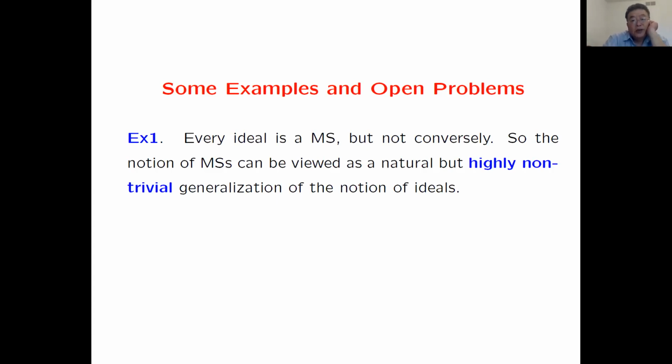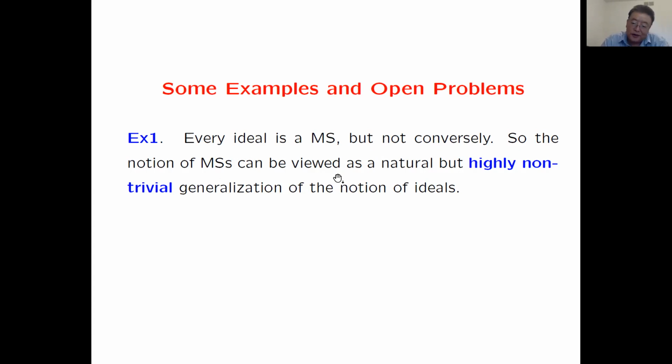So now next, let's look at some examples and open problems. First, from the definition, we can see easily that every ideal is a Mathieu subspace, but not conversely. So a Mathieu subspace can be viewed as a natural but highly non-trivial generalization of ideals. Highly non-trivial simply because, look at the three conjectures: the subspaces are right in front of our eyes, but we just don't know whether they are Mathieu subspaces or not. We can prove easily that they are not ideals. That's very easy. But we don't know how to prove whether they are Mathieu subspaces or not.